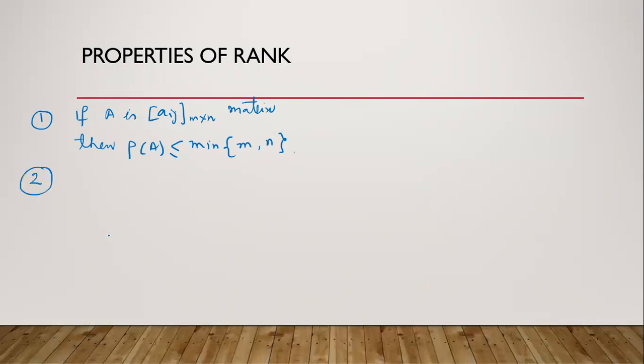Second property is, if A is non-singular matrix, it means obviously it will be square, because non-singular matrix has determinant non-zero, and we can find the determinant of square matrices only.